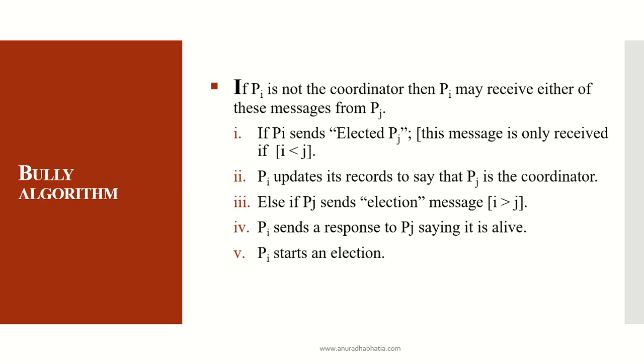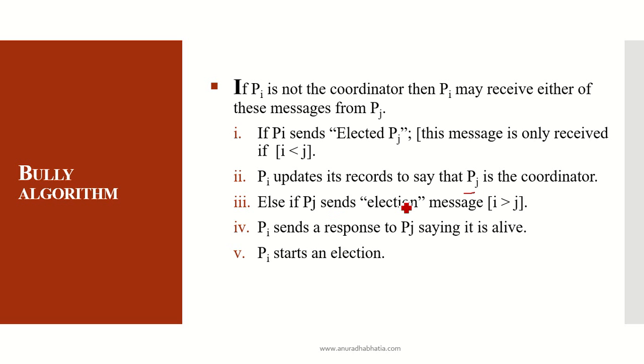Now, if PI is not the coordinator, then PI may receive a message from PJ. Now, what is this P of J? If PJ sends an elected message to PI, this message is only received if I is less than J. That is, if P1 and P5 are there, if 1 is less than 5, then only this message will be sent. PI will update its record to say that PJ is the coordinator. The one with the higher priority or the higher number will be the coordinator.